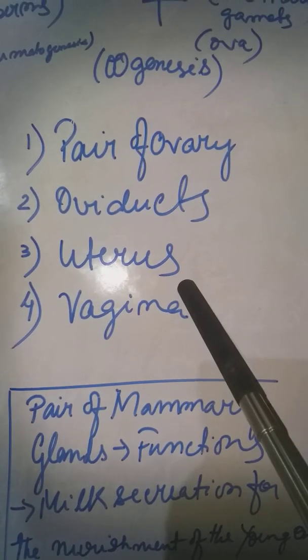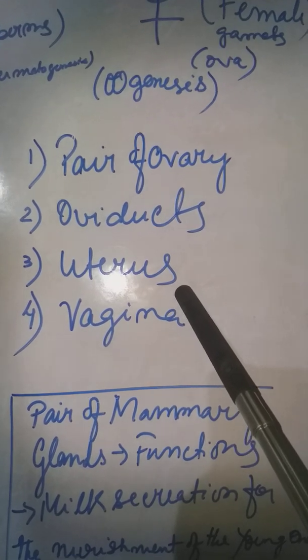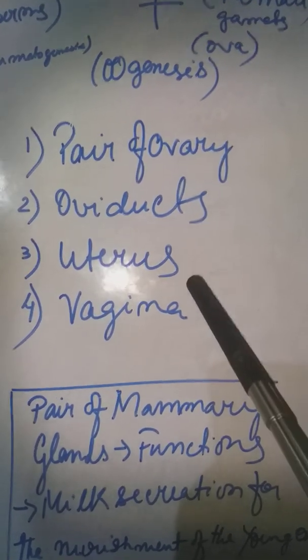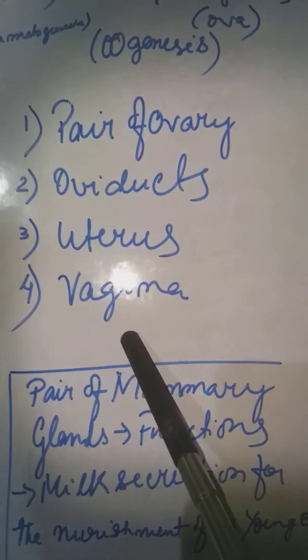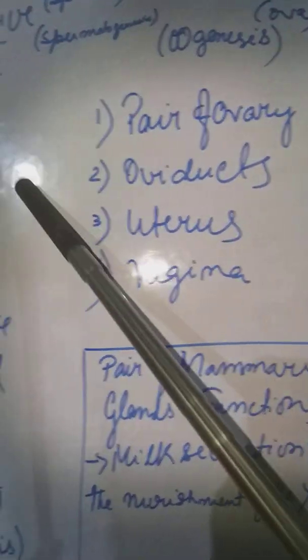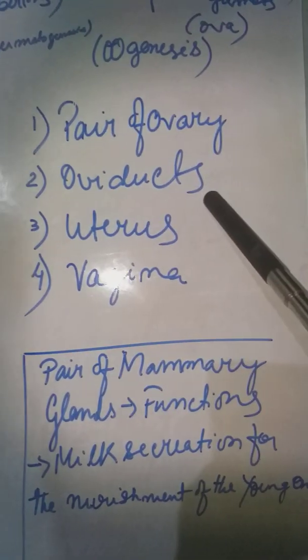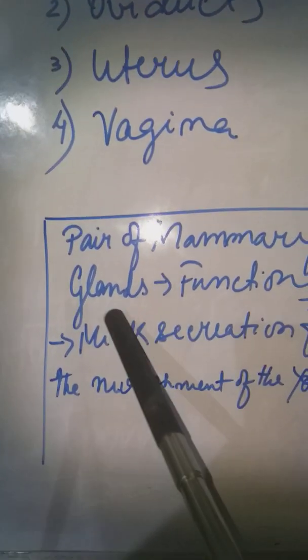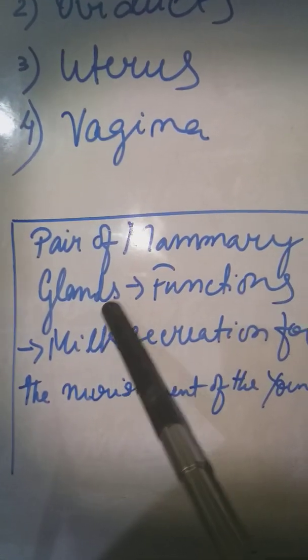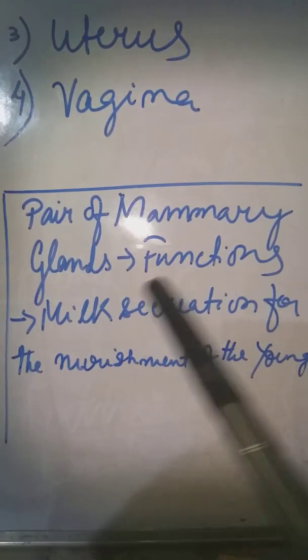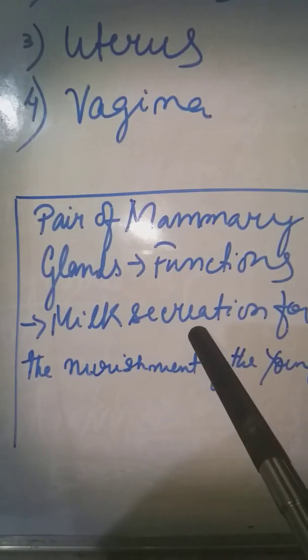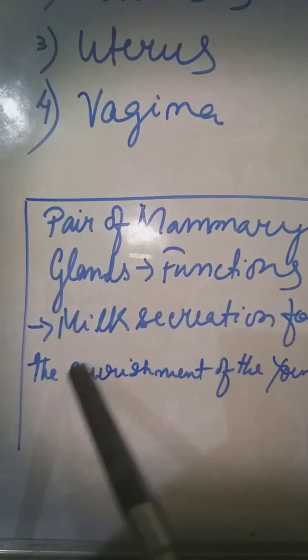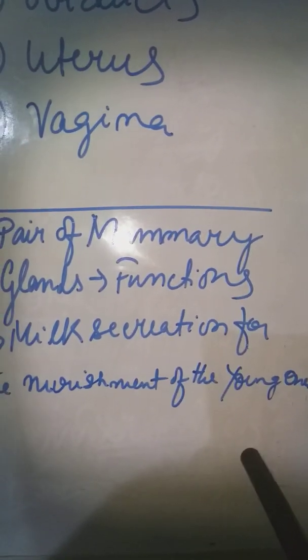That means the embryo that grows out into a baby is called a fetus. And then this is the vagina. These are the primary sex organs in male and female, but along with that the females have a pair of mammary glands, and their function is milk secretion. And why is it important? Because milk secretion is always for the nourishment of the young ones.